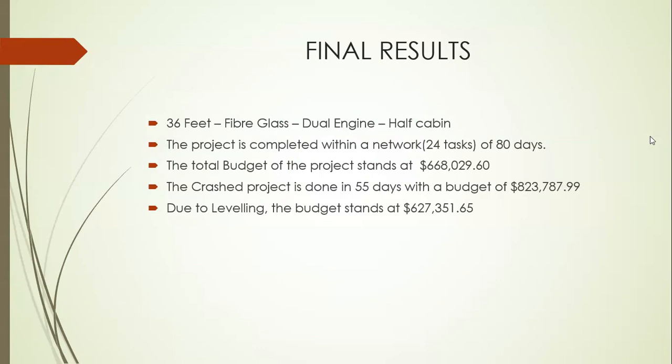The final result: here we're building a 36 feet fiberglass dual engine half cabin. The project network was 80 days. The total budget of the project stands at 668K.029, and it has been reduced to 627,351.65 by leveling. And in crashing, if we reduce by 25 days, our new budget stands at 823,787.99. Thank you.